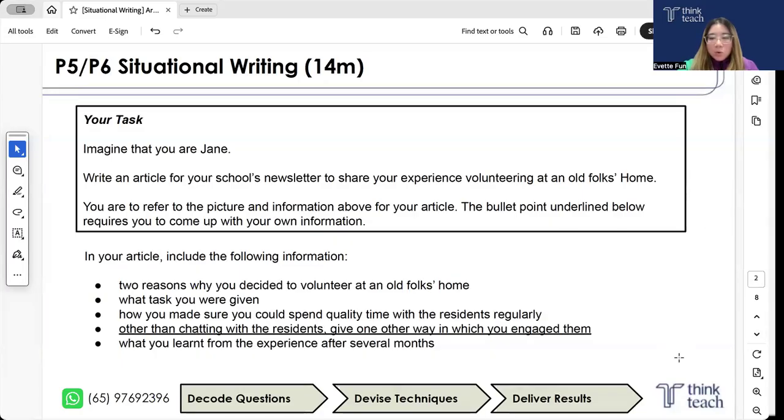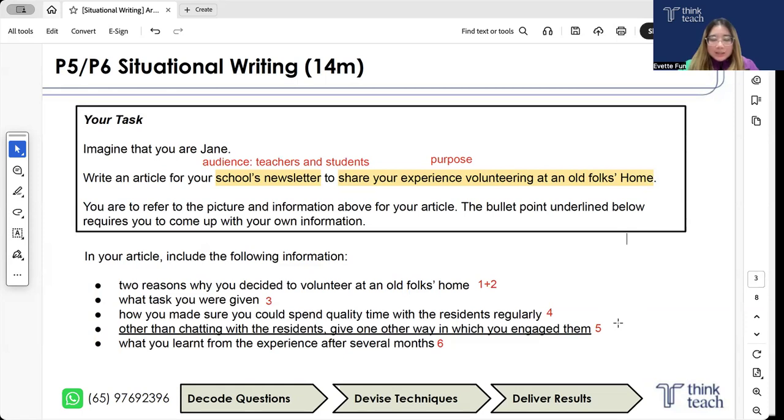And this is your task over here today. All right, you may pause the video over here and read through the task, okay? Now, every time you receive your task, everyone, please remember to mark out important things like your purpose, audience, as well as label and match your content points. All right. So, your task over here today, imagine that you are Jane. Write an article for your school's newsletter. So, if the article is for your school's newsletter, even if they don't explicitly tell you who it is for, you can infer that the audience would be people in school, essentially. So, your teachers, your students, okay? And the purpose of this is to share your experience volunteering at an old folks home.